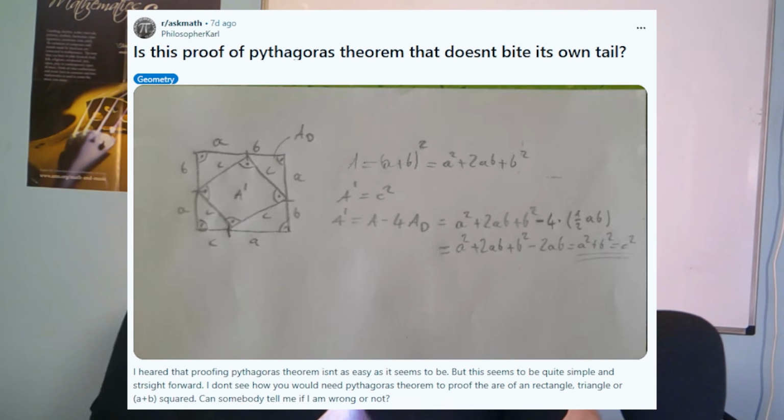And yeah, so his question is, is that accurate? A good proof that doesn't bite its own tail? And it is. It's actually a pretty classic proof that's well known. What's really cool about the Pythagorean theorem is there are like 300 different proofs of it or more. In fact, some have just been recently discovered that use trigonometry.